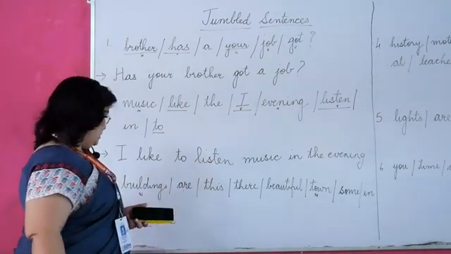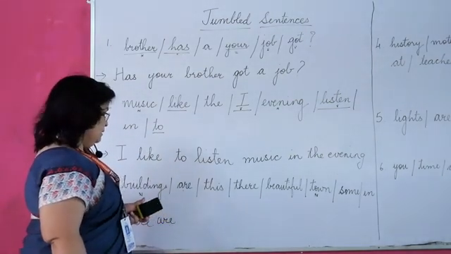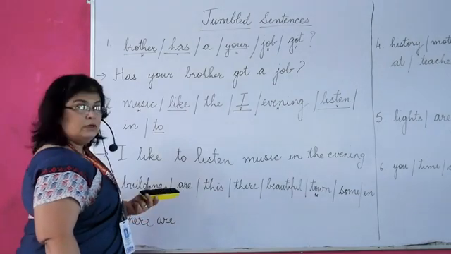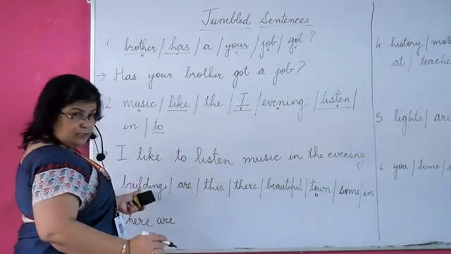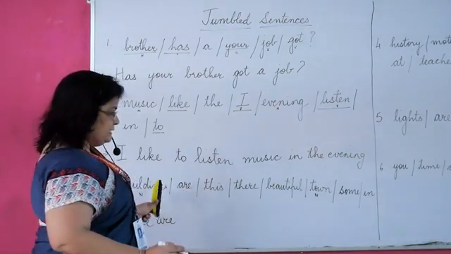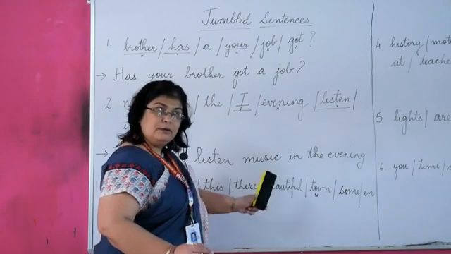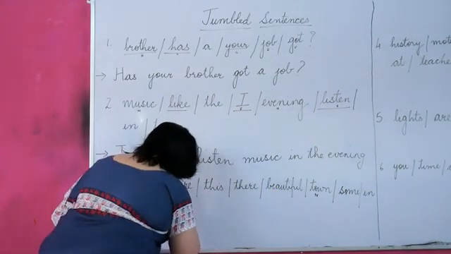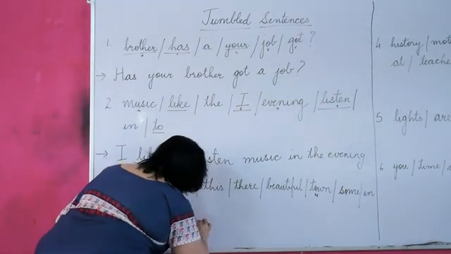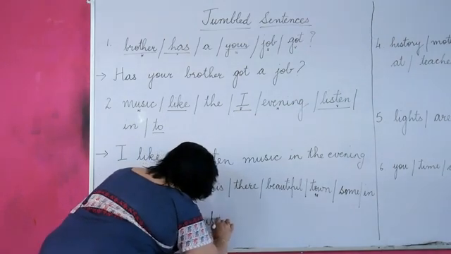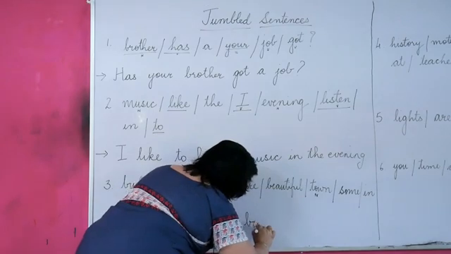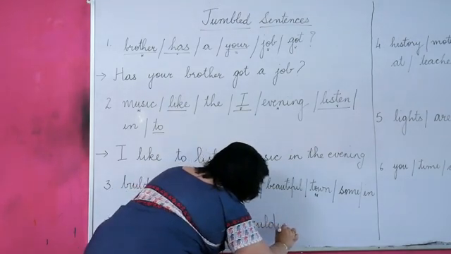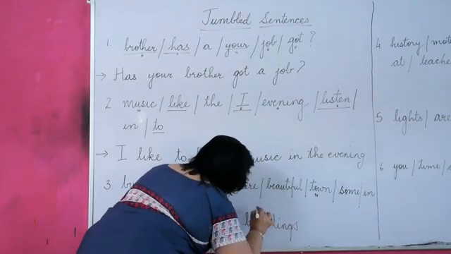There are what? Beautiful, because buildings we need to put, but adjective for buildings? Beautiful. There are beautiful buildings.